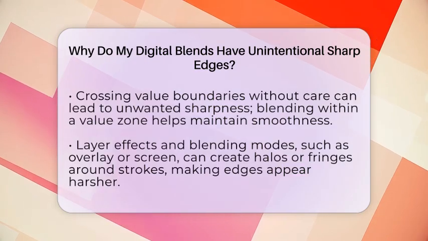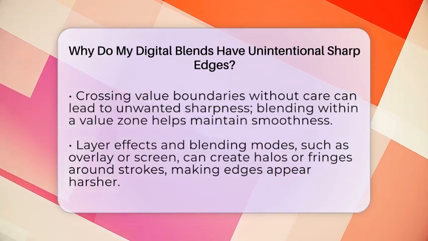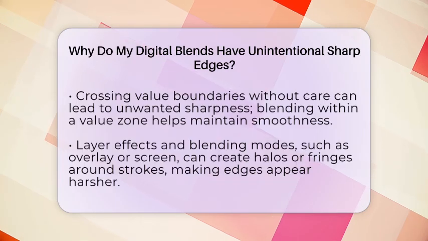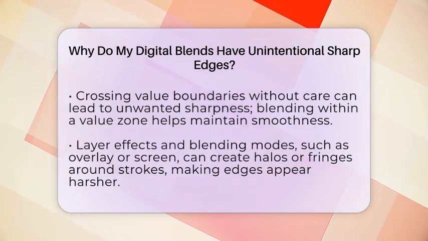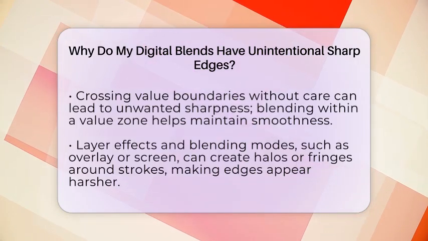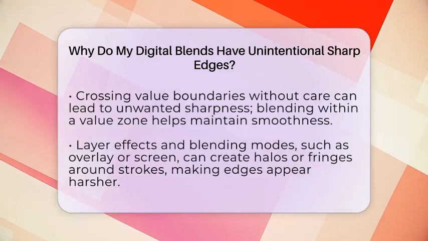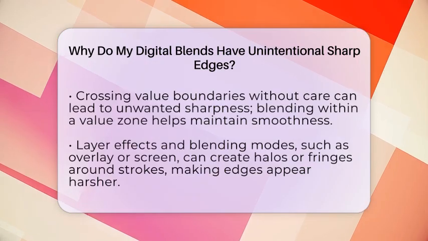Layer effects and compositing modes can also cause unintentional sharp edges. Sometimes, layer settings like overlay or screen modes create halos or fringes around strokes. To fix this, you can clean up edges with a blur or smudge brush or adjust the layer blending mode to reduce harsh lines.